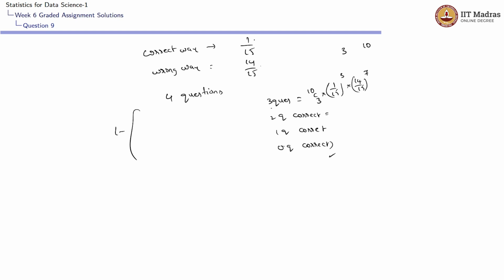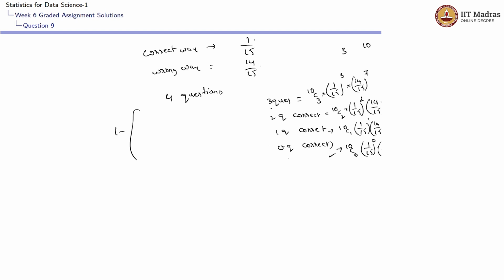For 2 questions correct, it would be 10C2 into 1 by 15 whole square, because only 2 questions are correct, and 14 by 15 whole power 8. For one question correct, it would be 10C1 into 1 by 15 whole power 1 into 14 by 15 whole power 9. For 0 questions to be correct, it would be 10C0 into 1 by 15 whole power 0, which is nothing but 1, into 14 by 15 whole power 10.